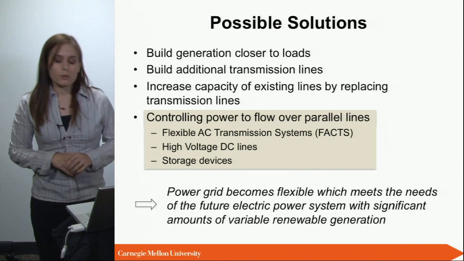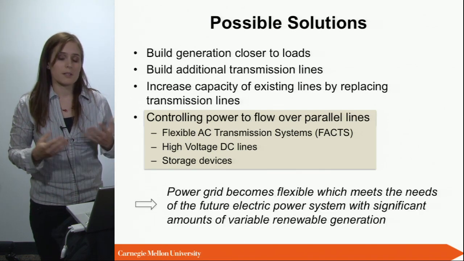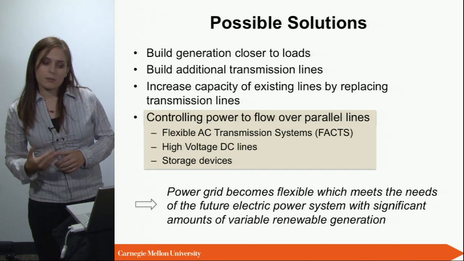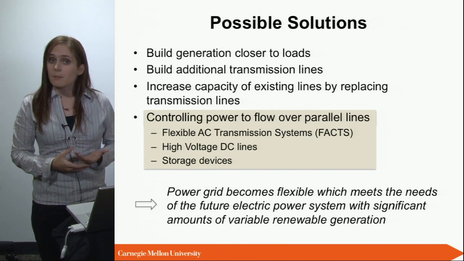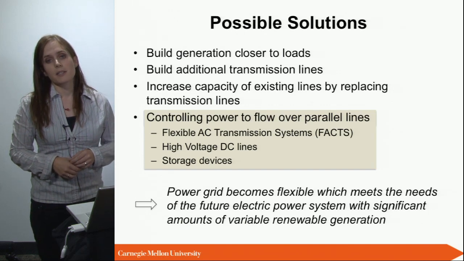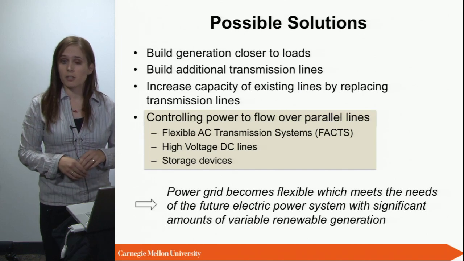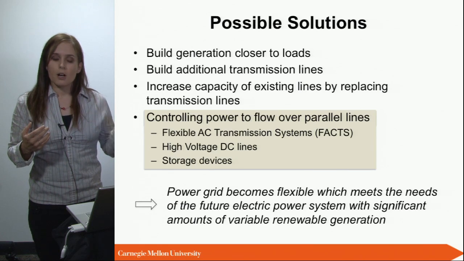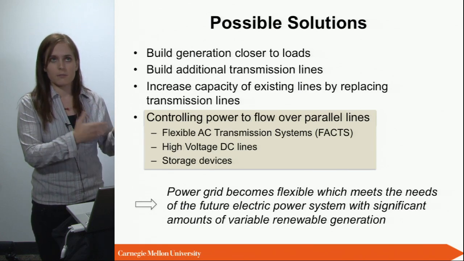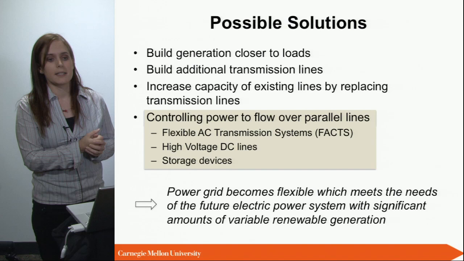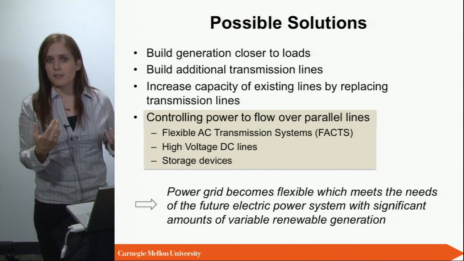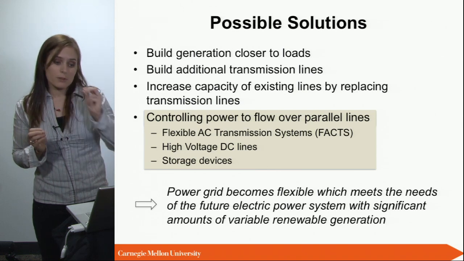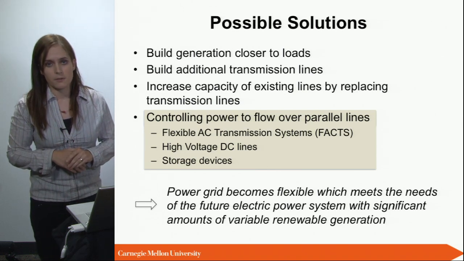What they are all able to do is push some power from one line to the parallel system. That means that the power grid becomes more flexible, which exactly meets the needs of the future electric power system with a significant amount of variable renewable generation. Imagine that at some point in time you have a lot of wind generation on one side of the system, and that results in congestion on that side. You're able to push power to the rest of the system. However, if the congestion is on the other side of the system, you're able to, again, push some power to the other side of the system.